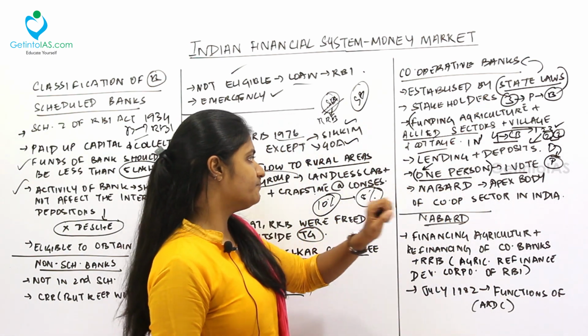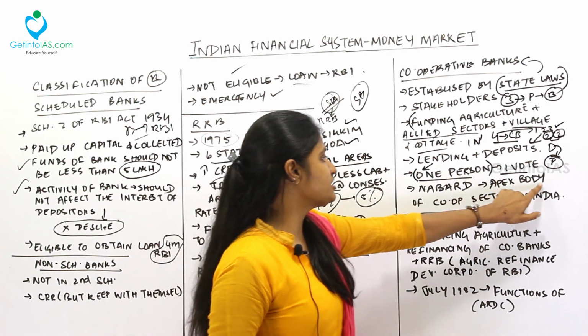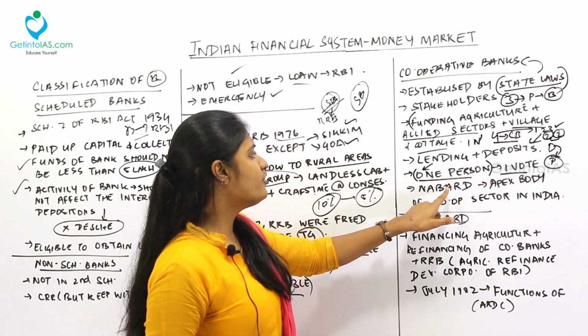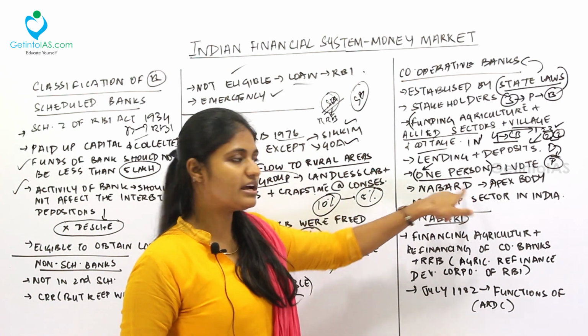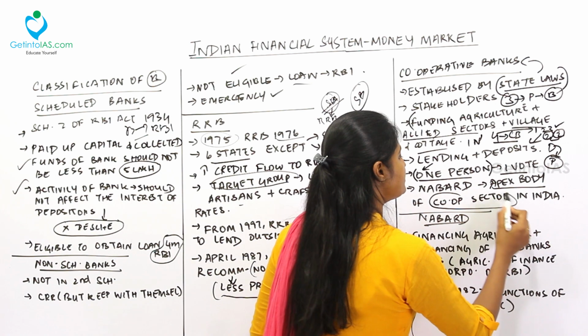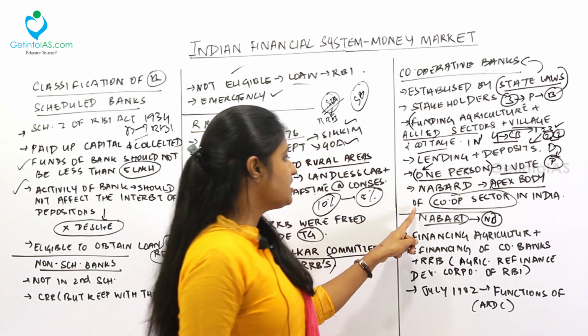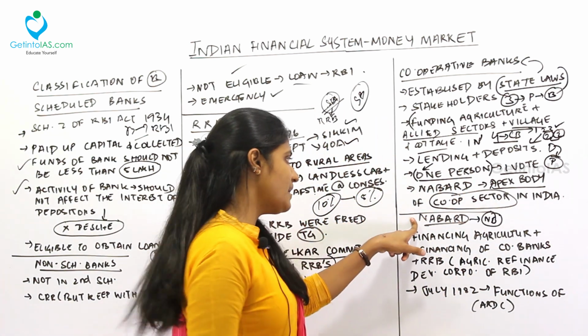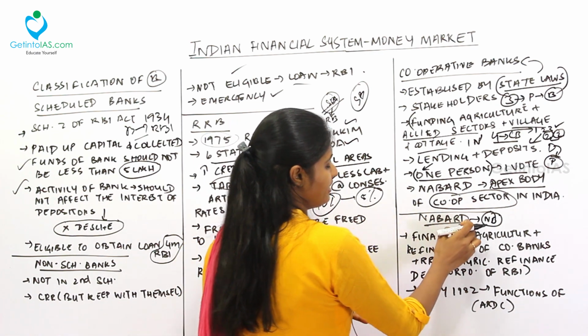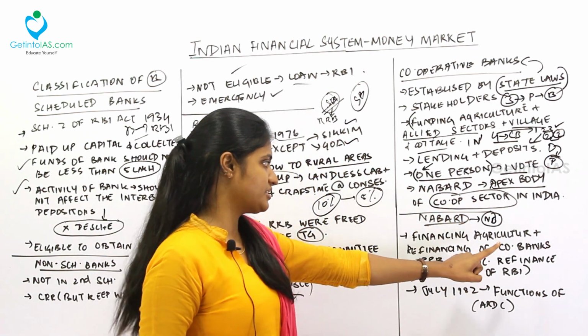Next one, NABARD. NABARD is the apex body of the cooperative sector in India. National Bank for Agriculture and Rural Development, so that is called NABARD. So NABARD is what? The apex body for the cooperative sector in India. Now let's move into NABARD. NABARD is the National Bank for Agriculture and Rural Development.